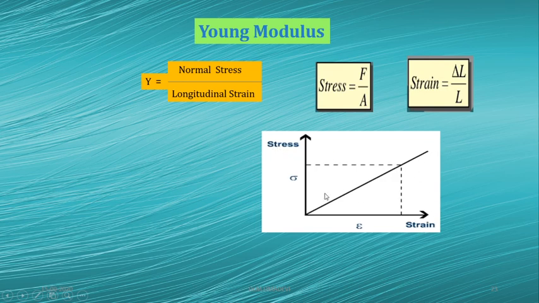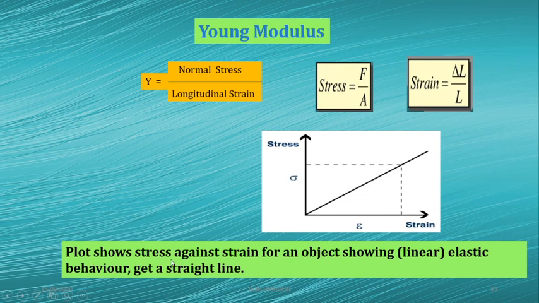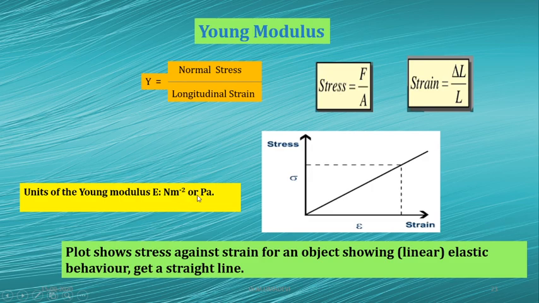Here there is a linear change, stress sigma and strain. See, this plot shows the stress against strain for an object showing elastic behavior, we get a straight line. Okay, linear. And the unit is Newton per meter square.